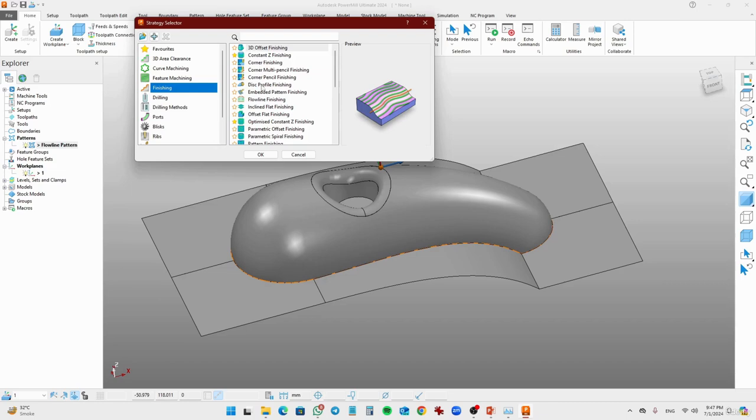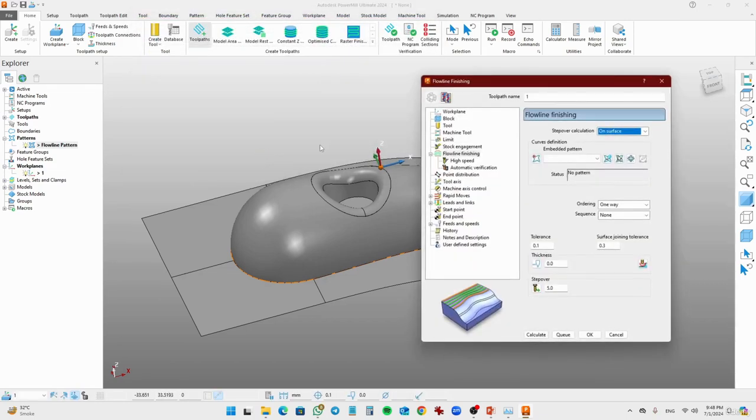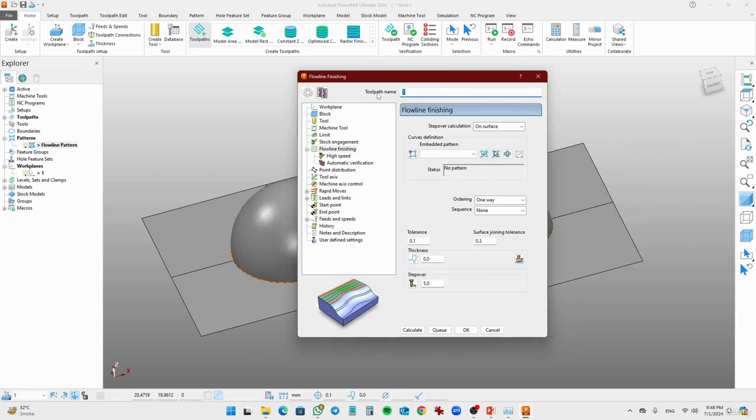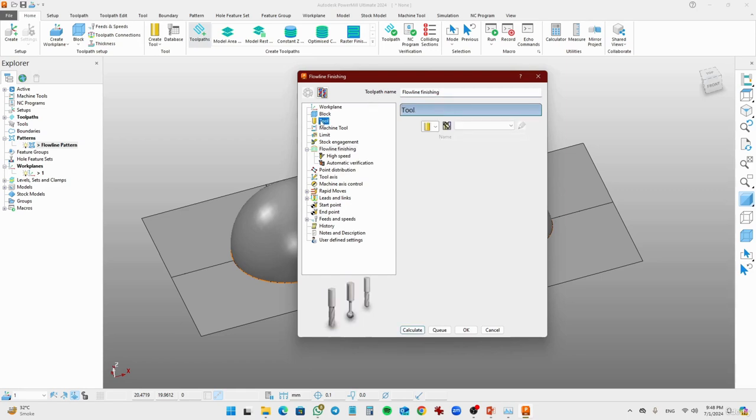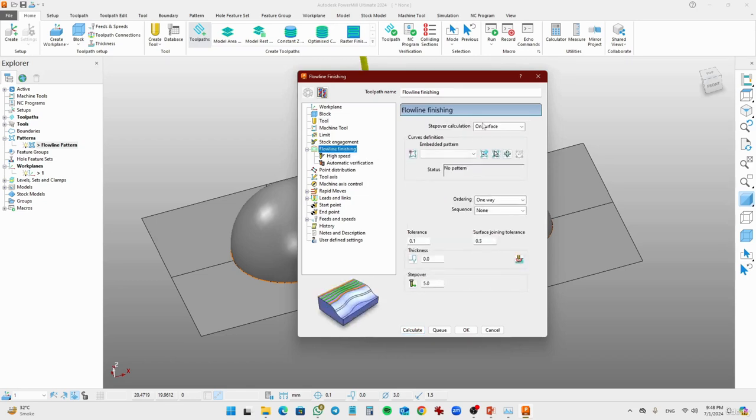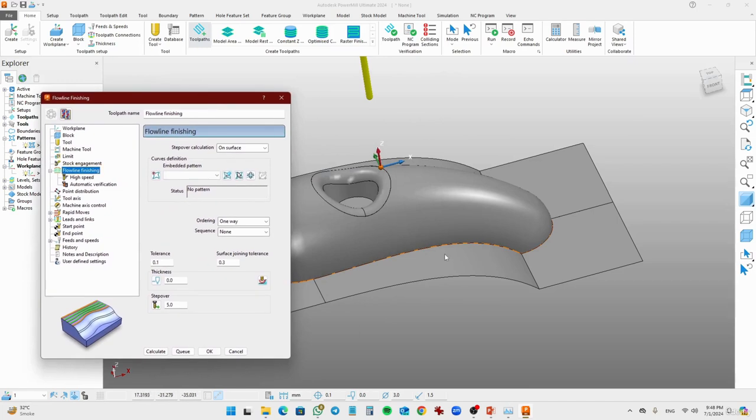From the top side, you will see flow line finishing over here. Click OK. Write the name. Select the tool. It is a ball nose tool. I'm using the 3 mm ball nose, so just write 3 mm ball nose. Set the height 75. Just directly go to flow line finishing and see the patterns.